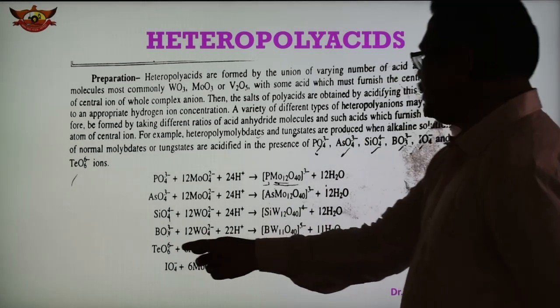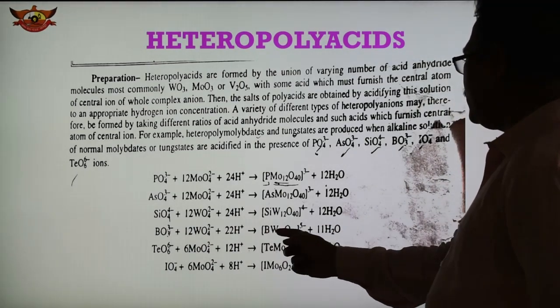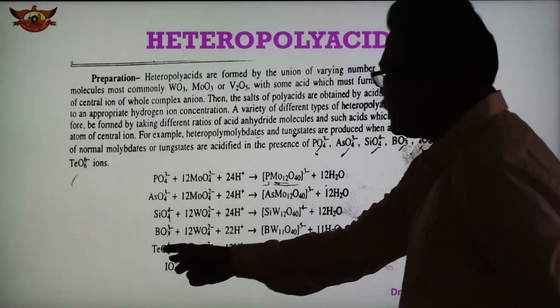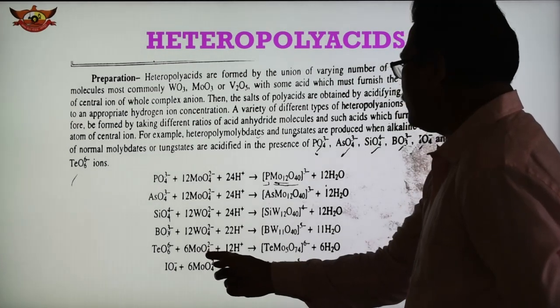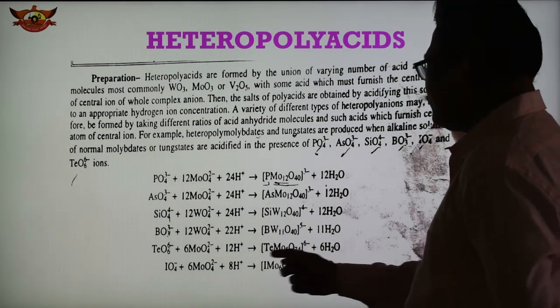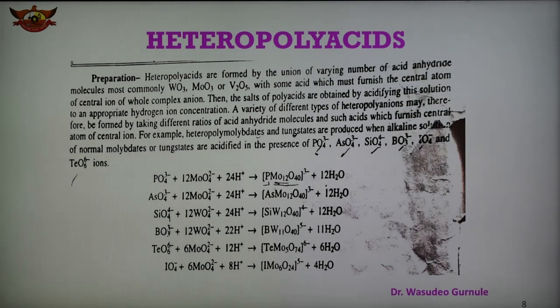We can also take borate. So with tungsten oxide and 22H plus, we get BW11O40, and 11 molecules of water get released. Telluride also we can take here with the molybdenum oxide and 12H plus, and we get this type of hetero-polyanions. And iodide also gives this type. So in the presence of these ions, when molybdate or tungstate are acidified, we get the different hetero-polyacids. This is the simple method of preparation of hetero-polyacids.